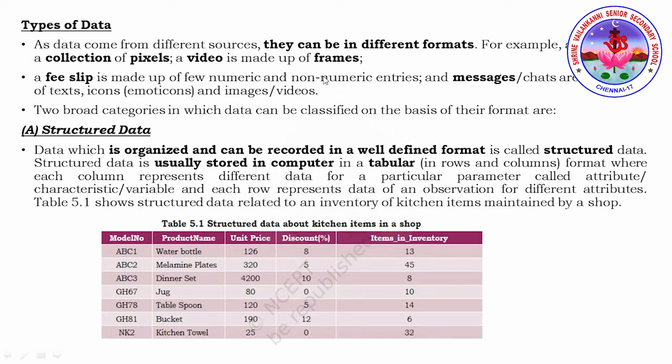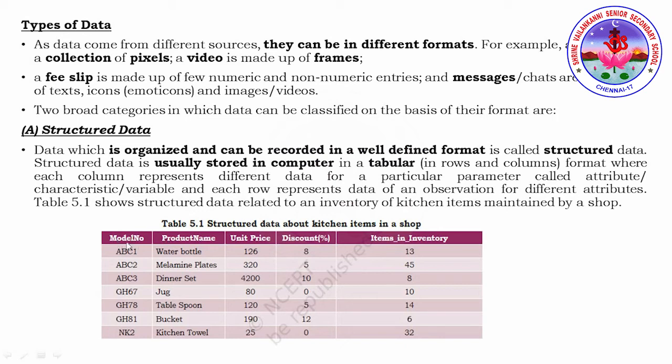So structured data, if you consider, in this structured data the data are organized and recorded in a well-defined format. A well-defined format in the sense that usually the data will be represented in tabular form. All the data will be stored in tabular form, like rows and columns. So that is why we call it structured data. If you consider model number, product name, unit price, discount, items in inventory, all these things are called field names, or you can call them column names or attributes. So for a column, you have many different names. A column is also called an attribute or field name.